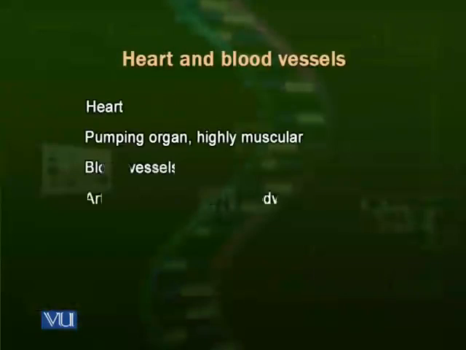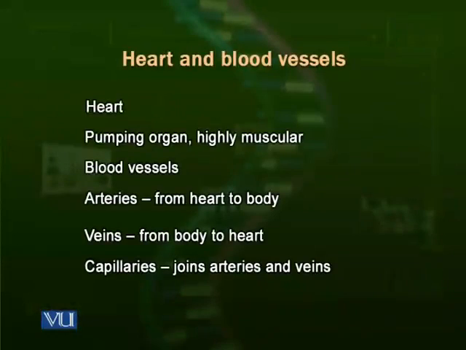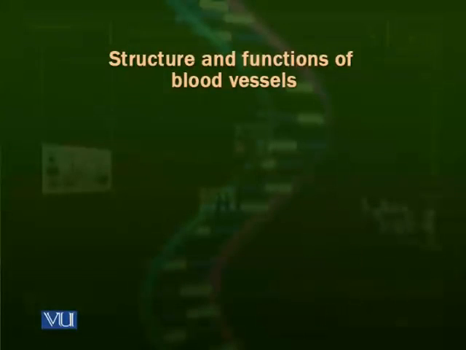Venules join together to make veins. Veins are those vessels which return blood back to the heart. So arteries have oxygenated blood, veins have deoxygenated blood. Arteries have more pressure, veins have less pressure. Now we look at them one by one: their different characteristics, their structure, how the vessels look, and what their functions are.